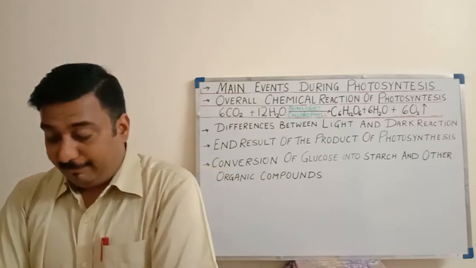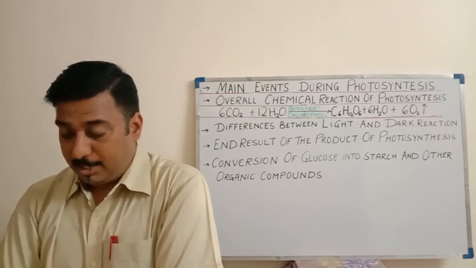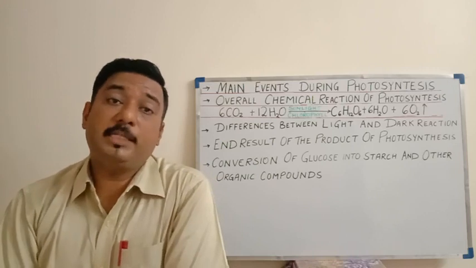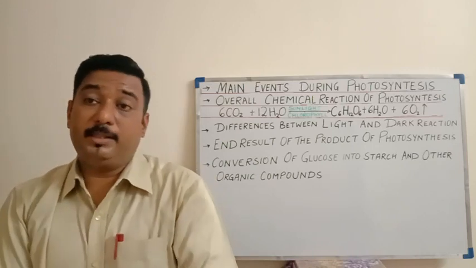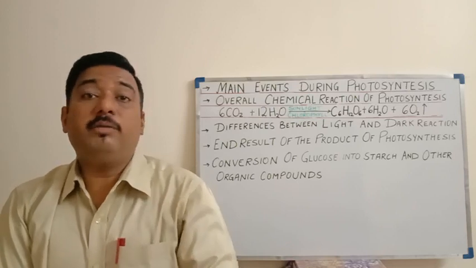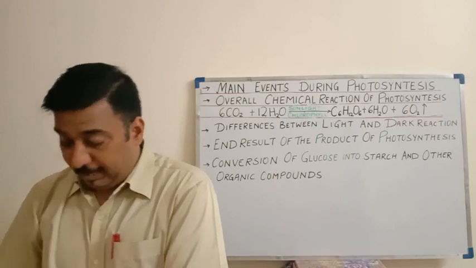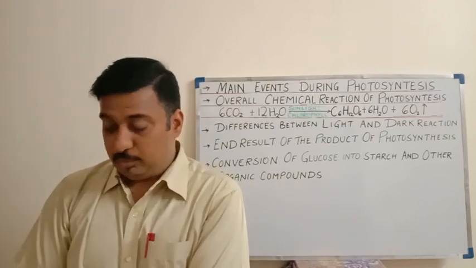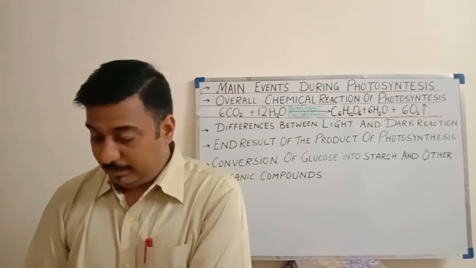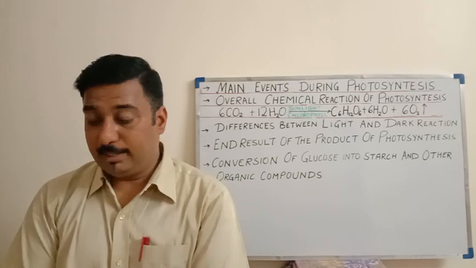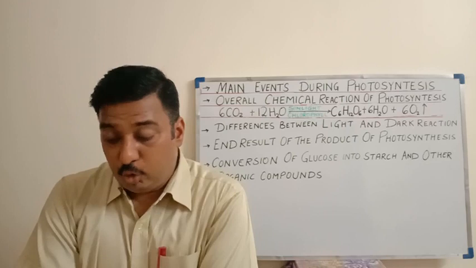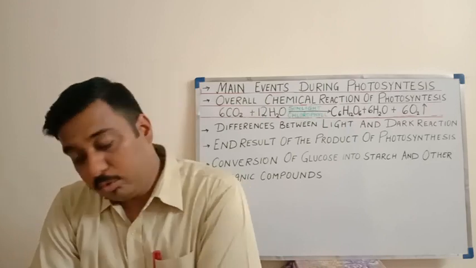Glucose transported to different cells is partially used in respiration. This glucose will be utilized during the process of respiration. What happens in respiration? This breakdown of food material or organic material will take place, which will release energy. Okay, and the remaining glucose is again converted into starch and it is stored for further use. Cellulose is the main constituent of cell walls of the plant cells. This cellulose is also formed by the joining together of a large number of glucose molecules.